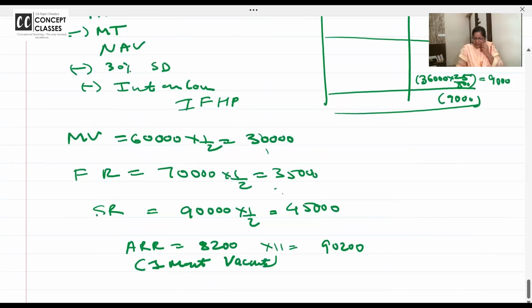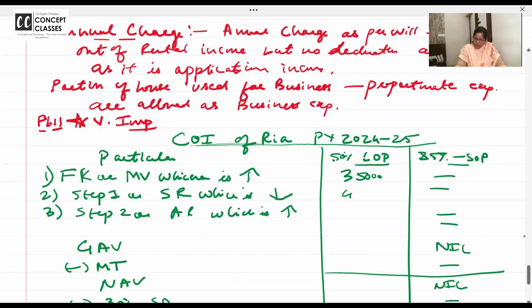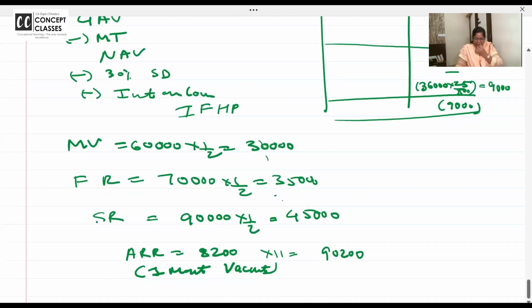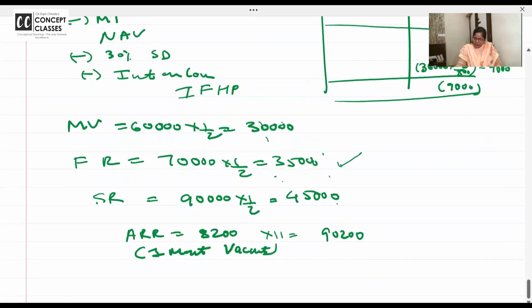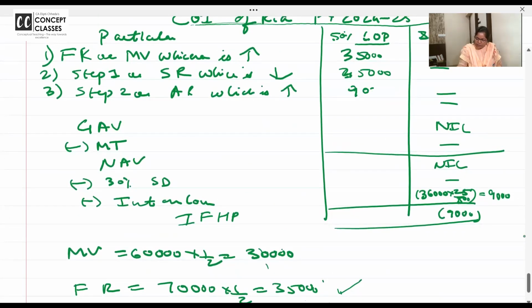That or standard rent, whichever is lower. 45 or 35. Fair rent or municipal value, whichever is higher, this or this, whichever is lower, so 35. Now this or actual rent. So 90,200. So the GAV will be